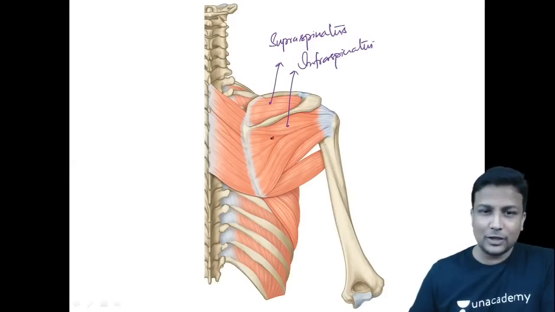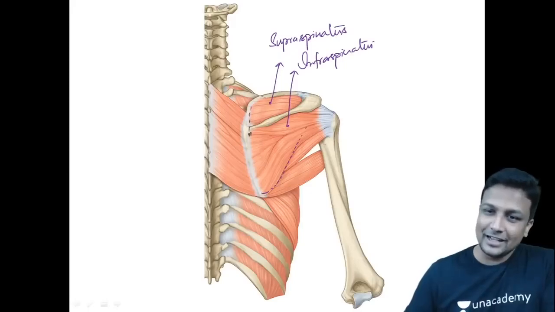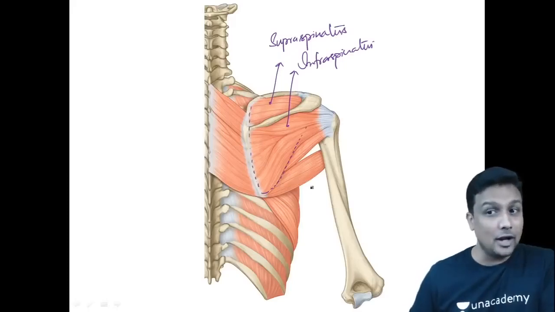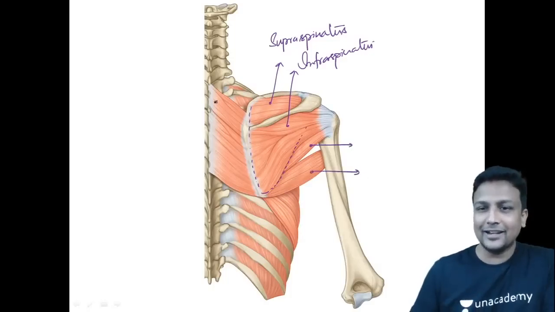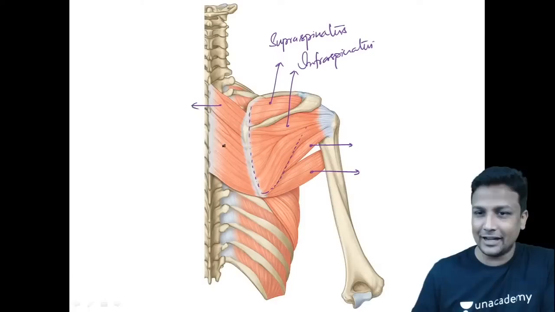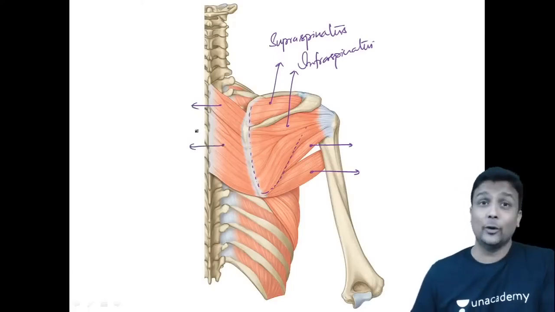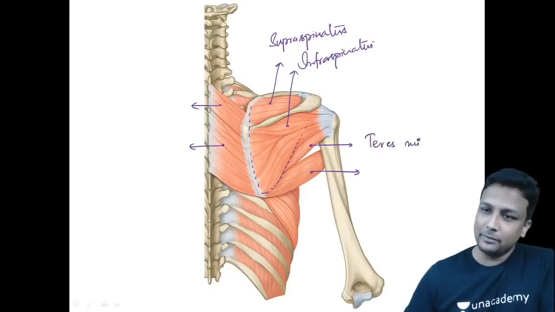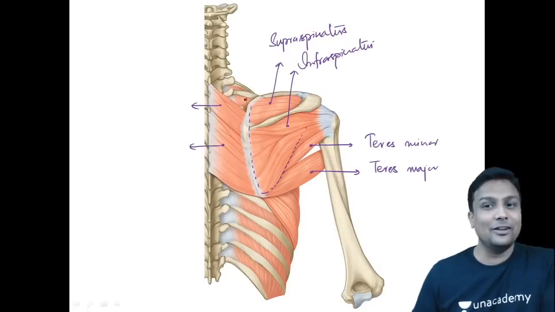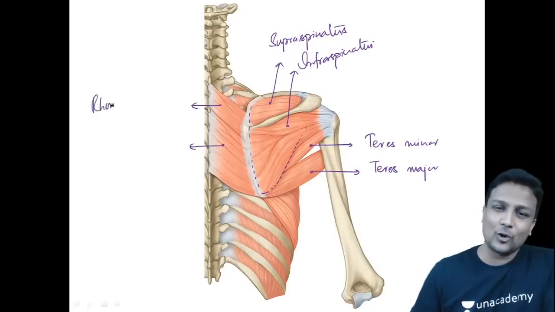And once you remember these two, after that, my dear doctors, welcome. This is the lateral border and the medial border of the scapula. And I can clearly see that there is one muscle here, and another muscle here. I don't know about you people, but I remember it like this, guys. This lateral side will be having the teres muscle. Above there will be minor, and below there will be teres major. Done. And on the medial side also you'll be having minor and major, and that will be your rhomboid.